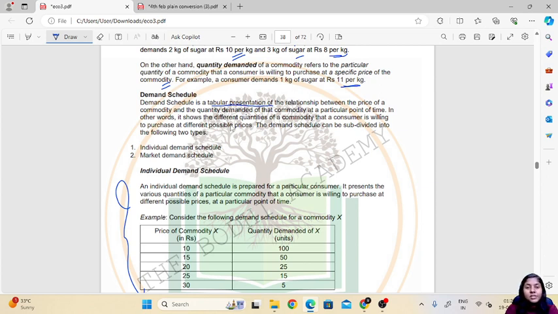In other words, it shows the different quantities of a commodity that a consumer is willing to purchase at different possible prices. The demand schedule can be further divided into individual demand schedule and market demand schedule.